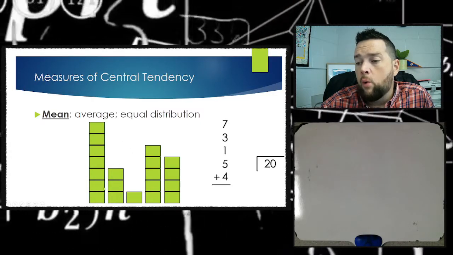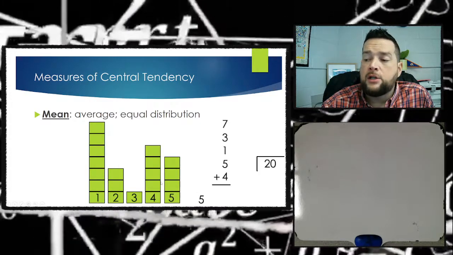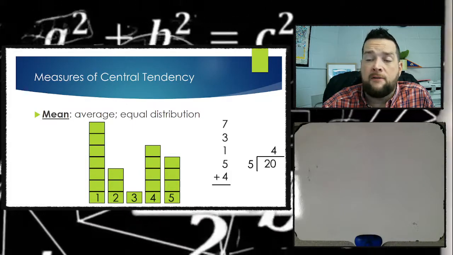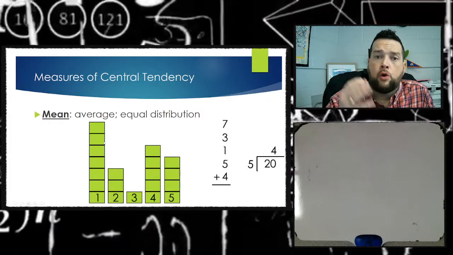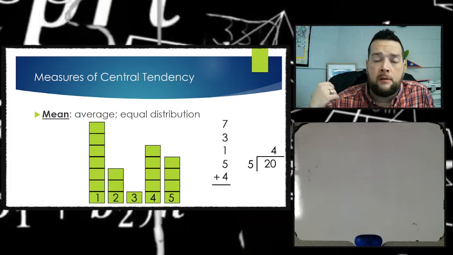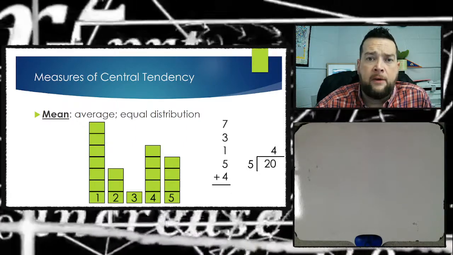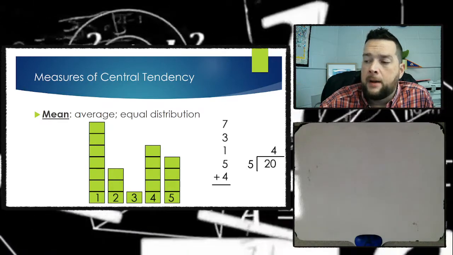So you've got 1, 2, 3, 4, 5 rows. You take 20, the total number of boxes, and divide by the 5 rows to find out that there would be 4 boxes in each row if we equally distributed all of them. This is the quick and easy way to find a mean, an average: simply add up all the numbers and then divide by how many numbers there are.